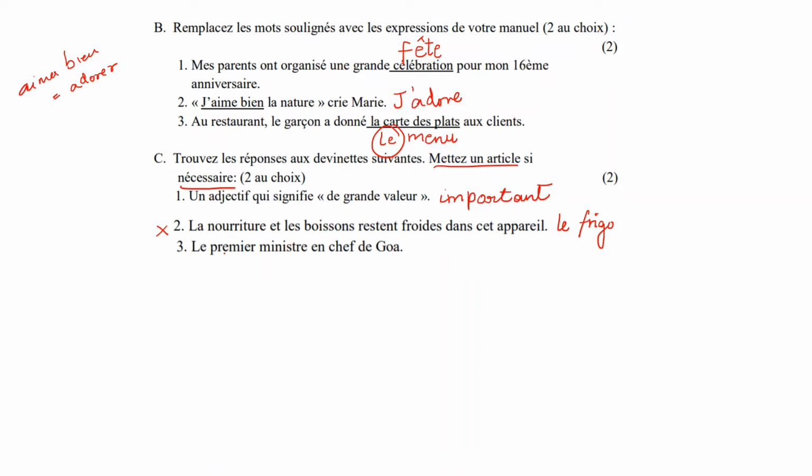Then the third one, Le Premier Ministre Chef de Goa. This is directly from the textbook from the first lesson. The first Chief Minister of Goa was whom? Even if you haven't read the lesson, you should know this. Dayanand Bandodkar. For names of people, you don't have to put articles.